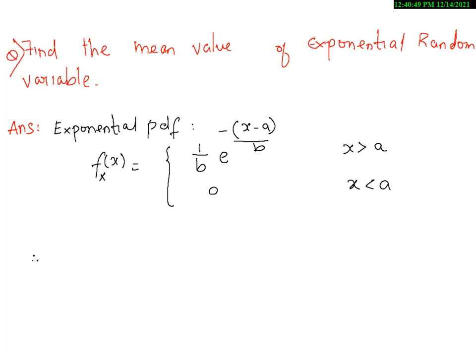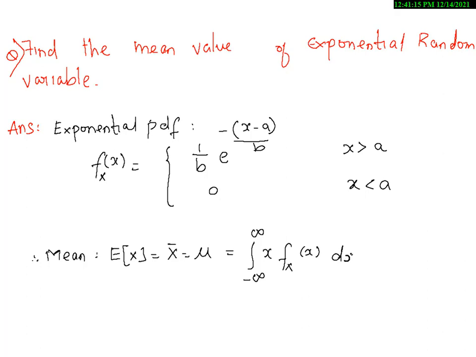Now in order to find the mean, we will first write the formula of mean. Mean is written as expected value of x, or it is also denoted as x bar, or mu, which is nothing but integration over the limits minus infinity to plus infinity of x into the function f x of x into dx. Now this is for the case of continuous random variable. Let us substitute the values.